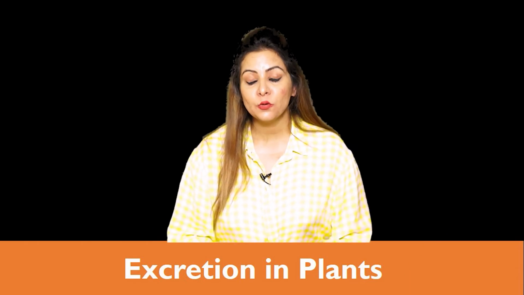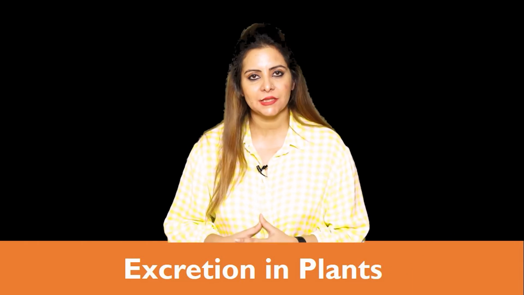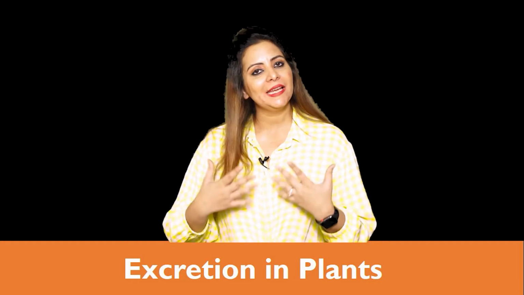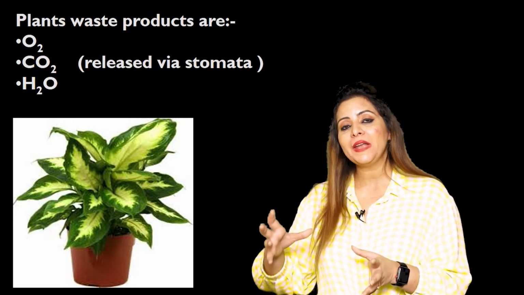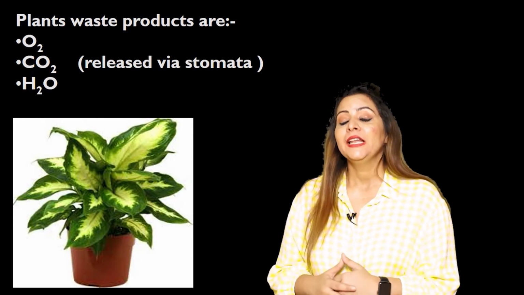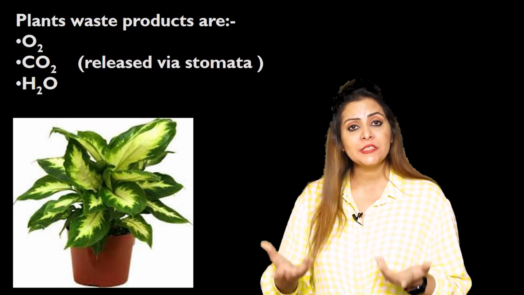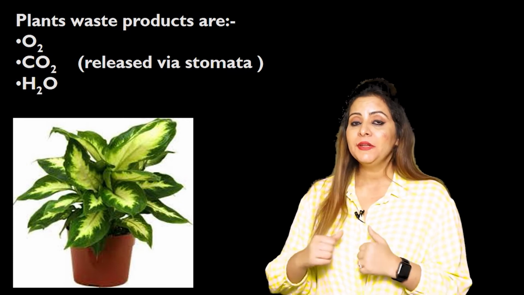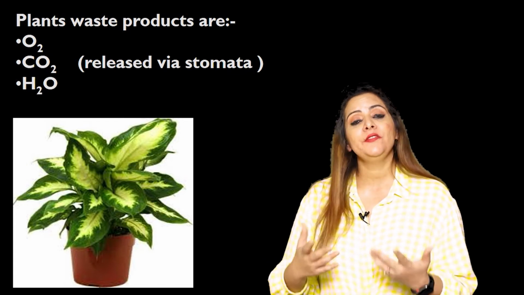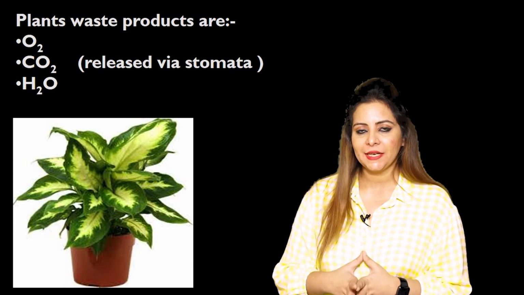Now let's study excretion in plants. As you all know, just like in us, toxic substances are present in plants also, because various processes are occurring in plants as well. So some waste products are formed as byproducts. Like when the plant photosynthesizes, the waste product formed is oxygen gas. Similarly, when the plant respires, the waste product formed is carbon dioxide.